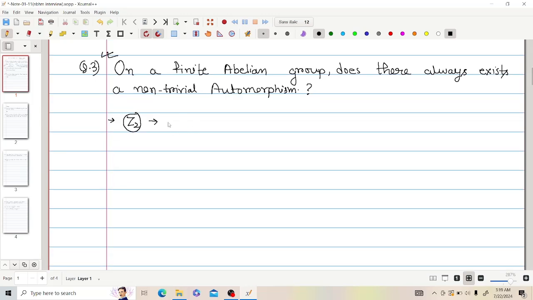Now then I used that on a finite abelian group, I remembered that every finite abelian group can be written using the fundamental structure theorem. What is the fundamental structure theorem?